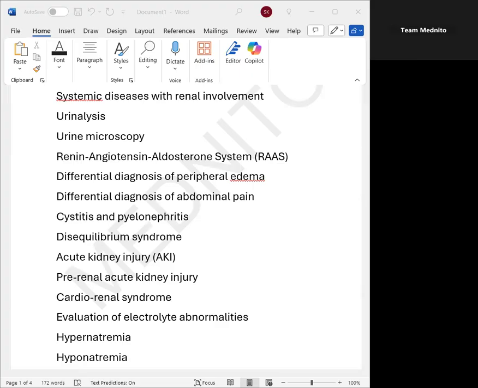Whenever there is obstruction of the lymphatics, say for example, ascites or lymph node dissection, lymphatic obstruction happens and the lymphatic pressure increases. Whenever the lymphatic pressure increases, the interstitial oncotic pressure is increased. So this causes peripheral edema as well. As far as USMLE is concerned, I want you to remember that a patient with breast cancer who has undergone lymph node dissection will develop unilateral upper limb edema. That is because of the lymphatic obstruction.